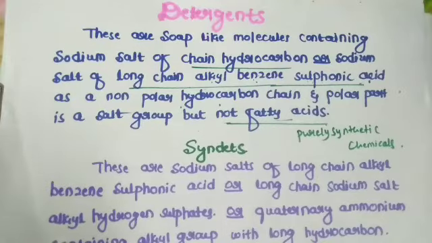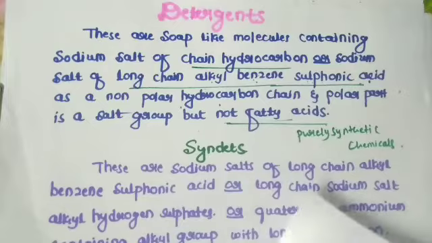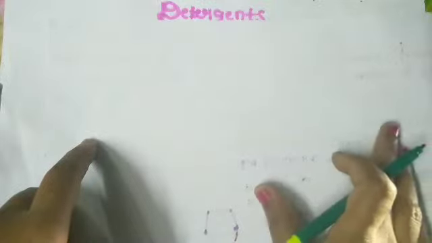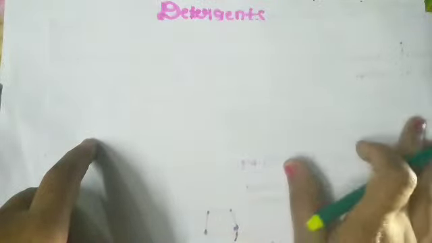In this case, it contains a polar part as well as a non-polar part, like soap. Soap also contains a head as well as a tail. The head part is the polar part, which is water soluble, and the tail part is the non-polar part, which is oil soluble. Detergents contain the same, but instead of the polar head, they contain a sulfonic acid group.